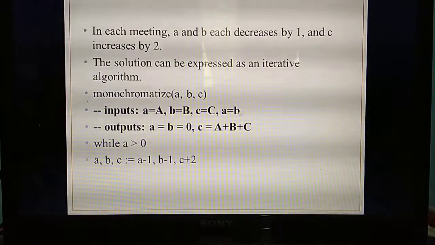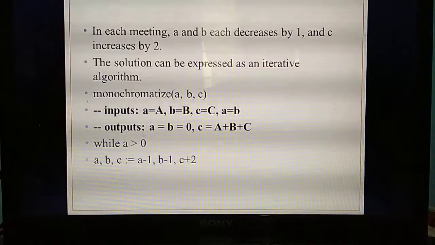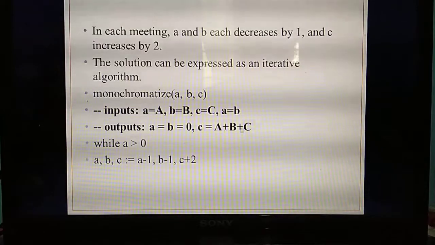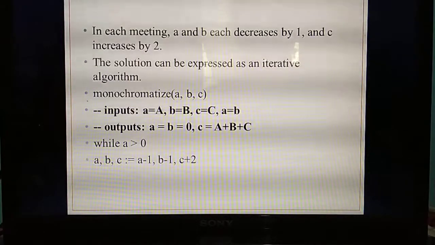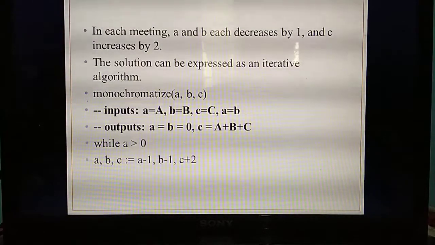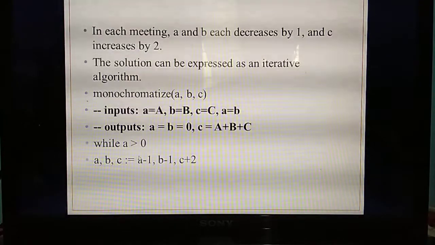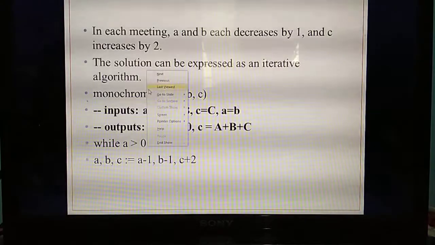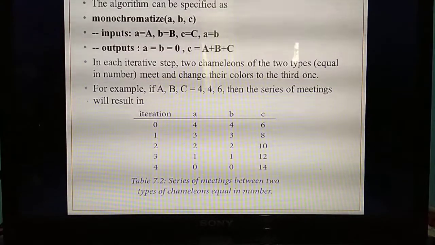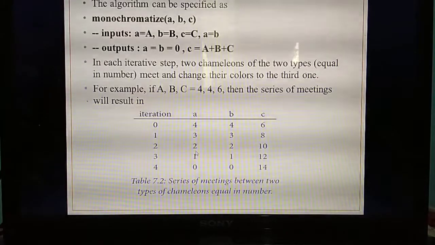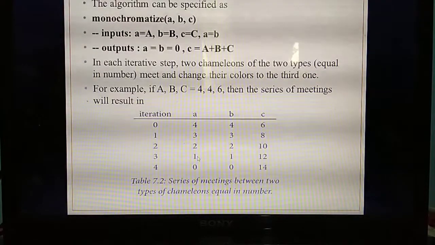Then output. If A equal to B equal to 0, what output will you get? You need to add the 3 values. Then the condition, listen. If A is greater than 0, that means if the value of A is greater than 0: 3 is greater than 0, 2 is greater than 0, 1 is greater than 0.